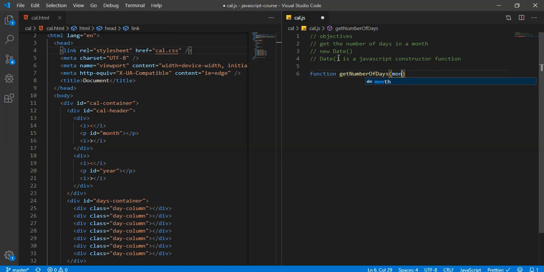We're going to take in the month. We'll do the year first. Let's see. How are we going to do this? Okay, we're going to take in the year, then the month. Do we need anything else? No, I don't think so.